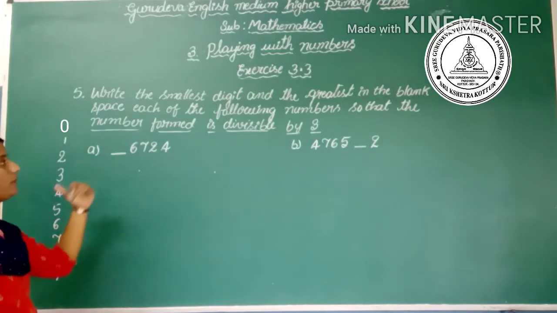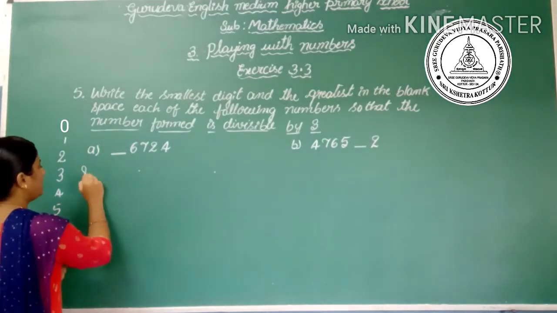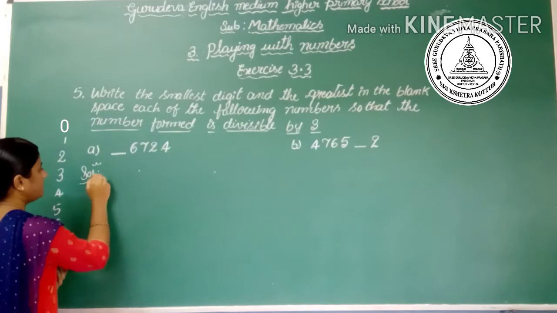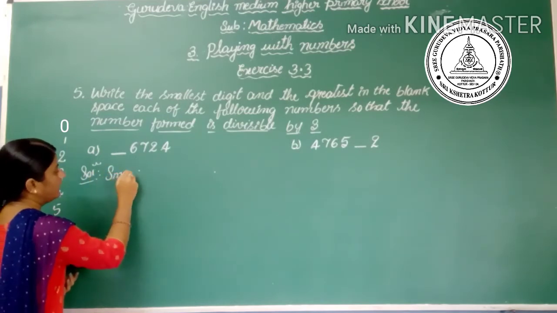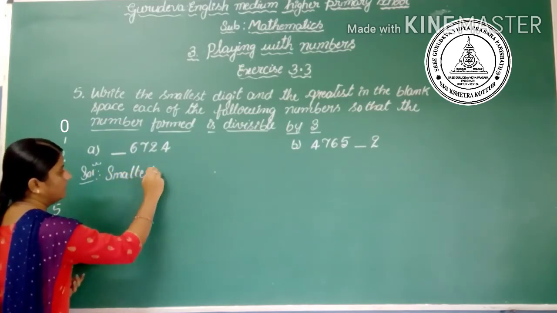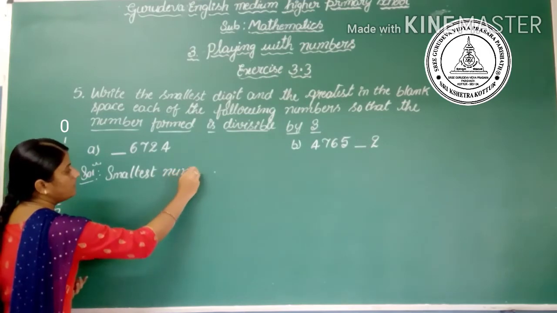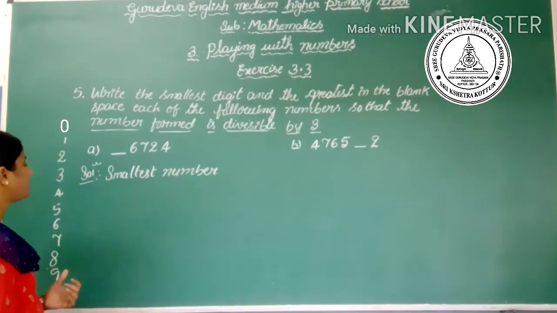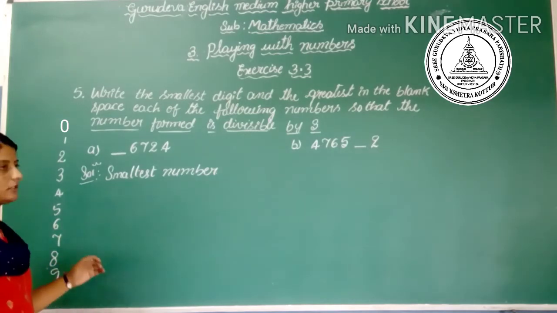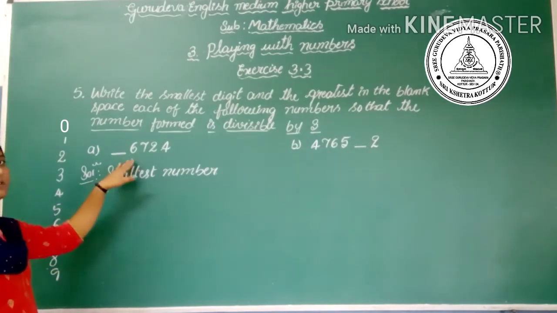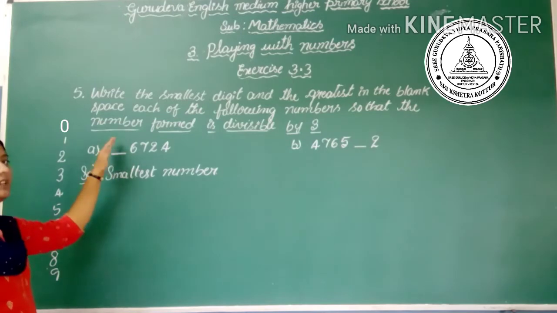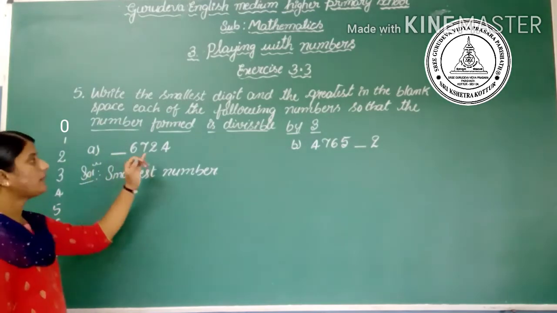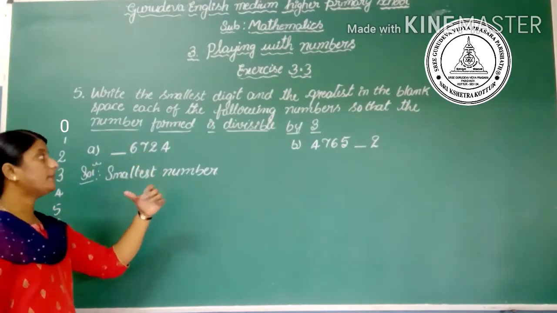First we have to use the smallest number. Which is the smallest number we need to add here? The sum of the digits of the number must be a multiple of 3.